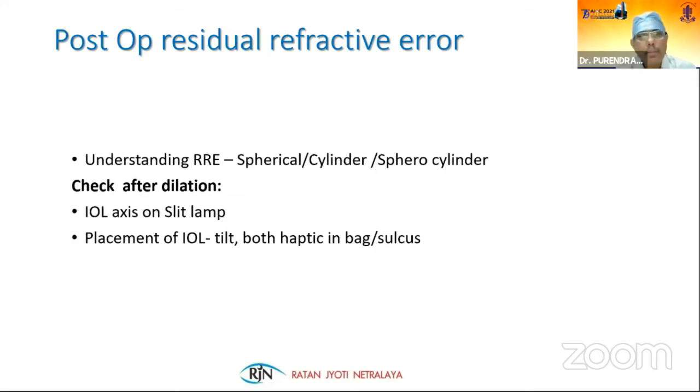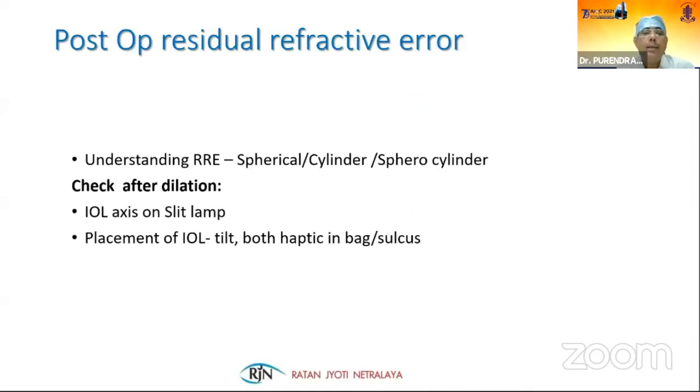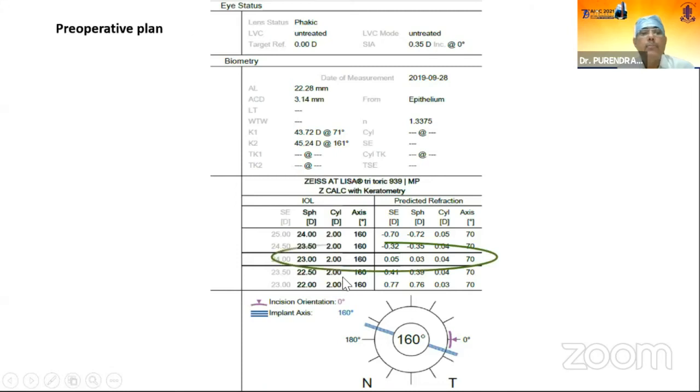If it is spherocylindrical, then you should dilate and check after dilatation whether the IOL axis is on the meridian in which we have planned. Get the formula from the case sheet and see whether the IOL is placed on the intended axis where we implanted it during the surgery. Sometimes both haptics are not in the bag, and that can also lead to this.